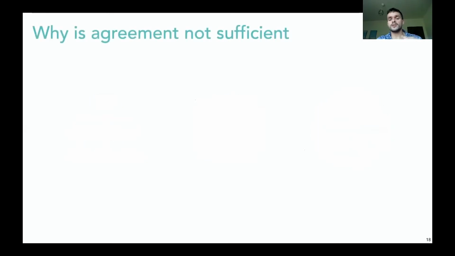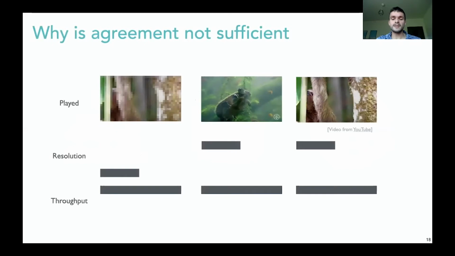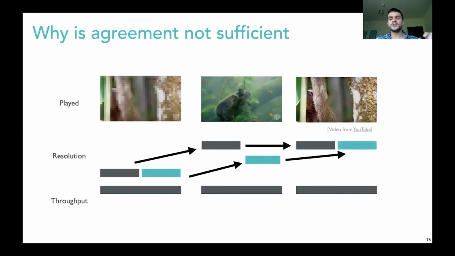Let us go back to our first streaming example. An ABR decides the quality solely based on the last throughput estimate. We simplify the situation a little bit in the sense that the throughput is now high and stable. In this situation, we apply our learning algorithm and obtain the following behavior. It chooses the same quality in the beginning, but then only increases the quality by 1, and then by 1 again. Strictly speaking, we don't match any of the algorithm's decisions. This means in terms of agreement, we have failed.